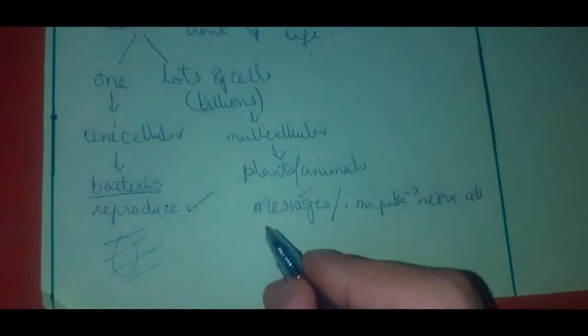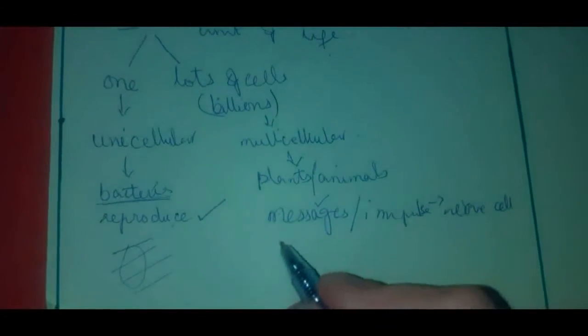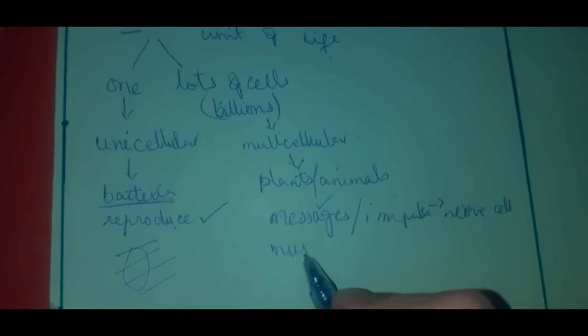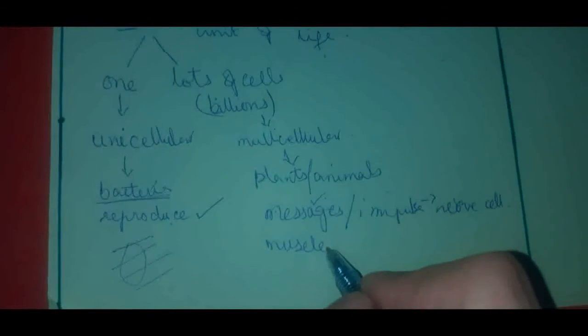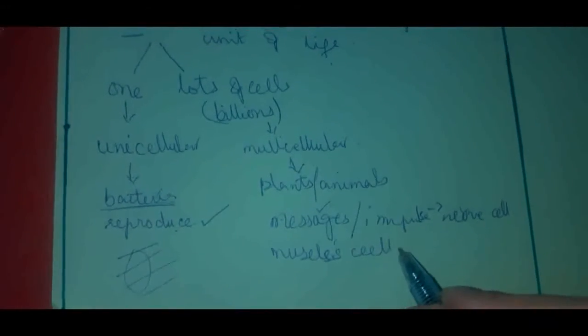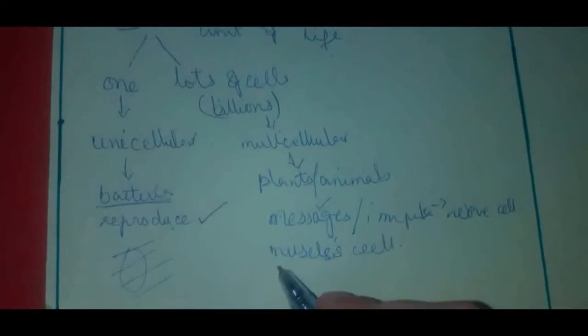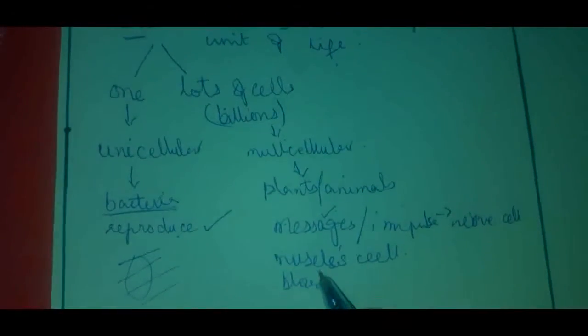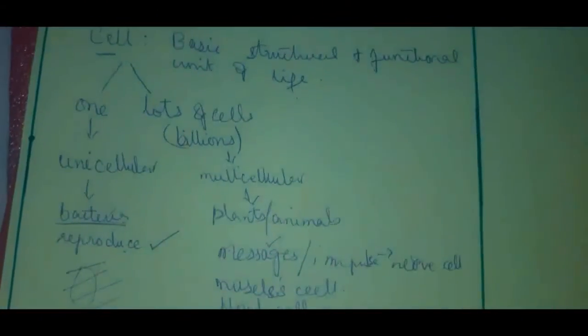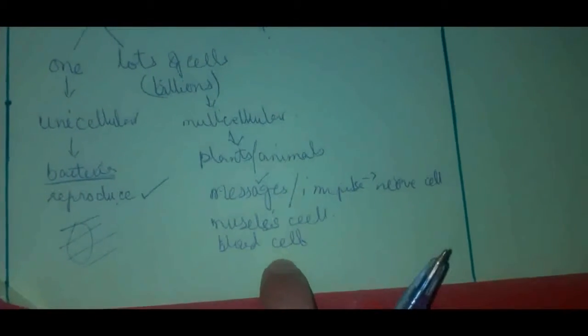Similarly, for movement of body parts, muscle cells are required. For formation of blood, blood cells are required, obviously. And each of the cell performs its own function.